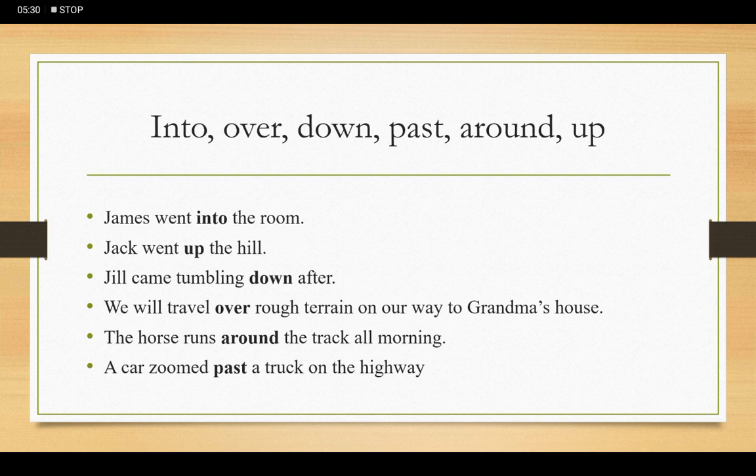Jack went up the hill. Jill came tumbling down after. So we are all reminded of our nursery rhyme. We will travel over rough terrain on our way to Grandma's house. The horse runs around the track all morning. That means round and round is around. A car zoomed past a truck on the highway. I'm giving these examples to make you understand the use of different prepositions.